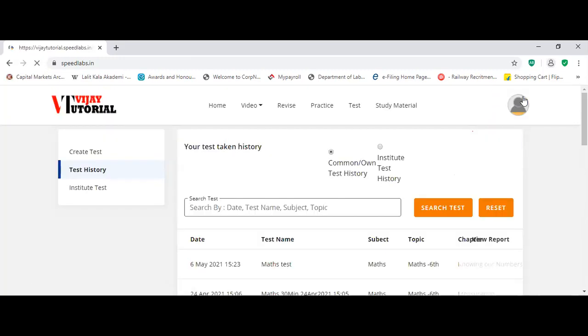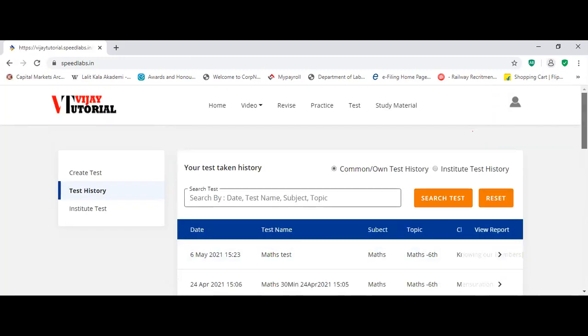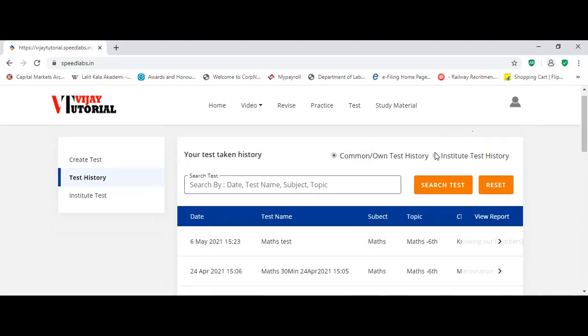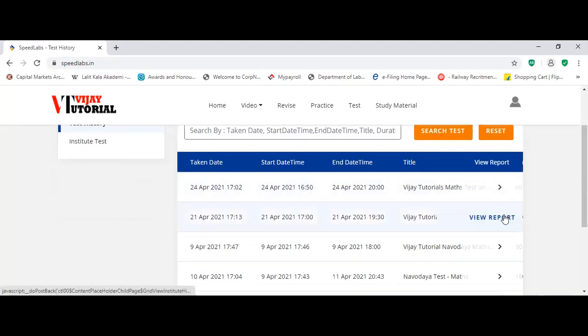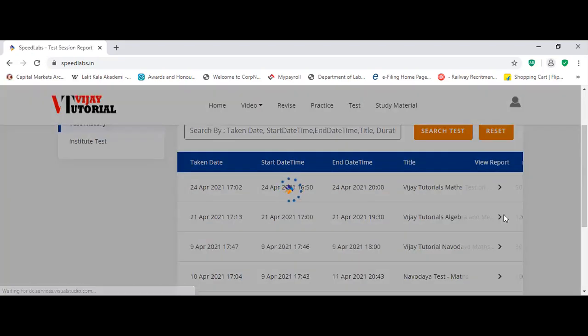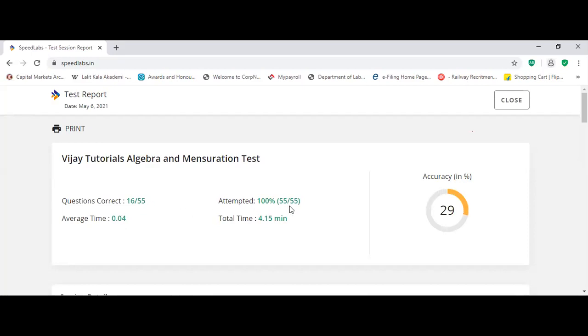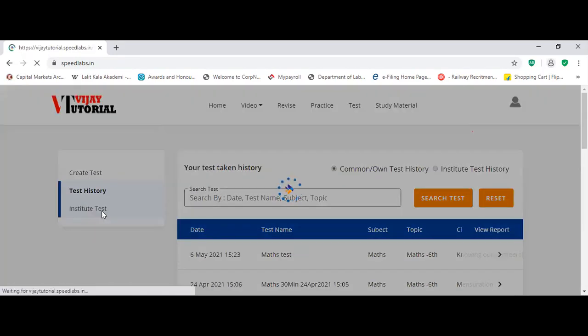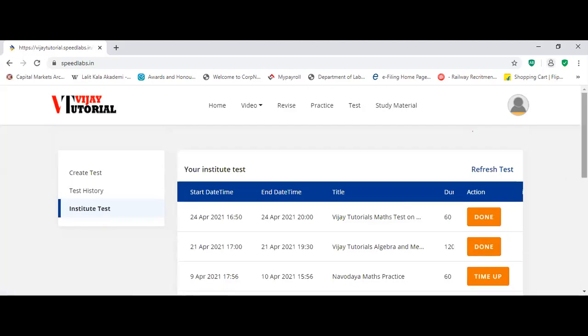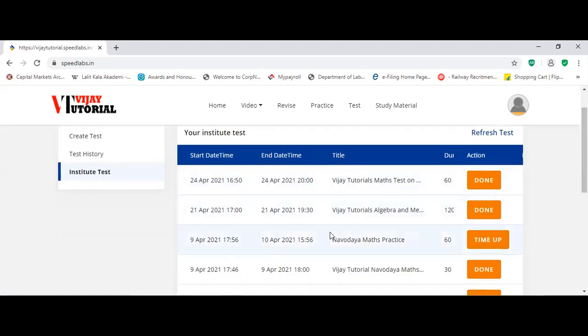Similarly, you can see other history, here you have to select institute for institute test history. So on 21st April also you have attempted one institute test. You can see 55 questions you attempted, 16 was correct. So 29% is the accuracy. If any test is given to you, you can see here in the institute test. These are all tests you have done. 24th April last test was done, 21st April, 9th April you have not done.